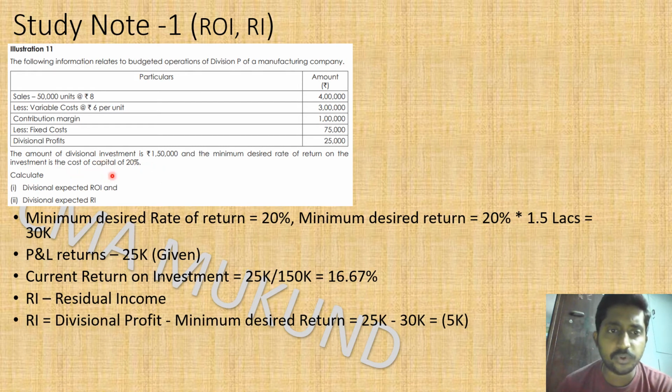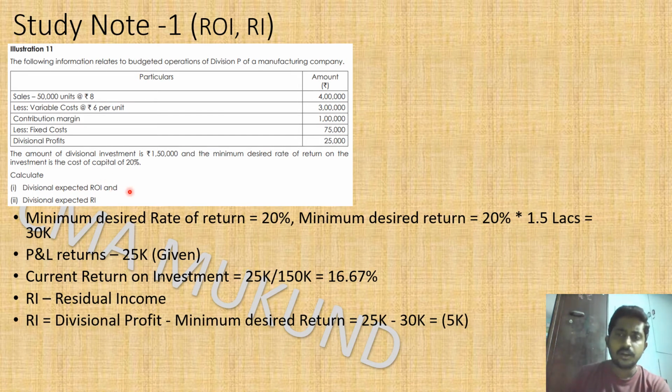Overall, equity may have a particular cost, because they have to pay the dividend, and that is also a cost. Other than that, debt will have an interest rate as a cost, and debentures will also have the coupon rate as a cost. So when they average out, the total cost of capital is coming to 20 percent.